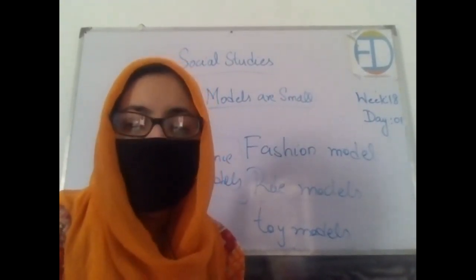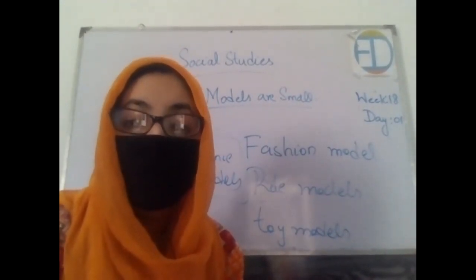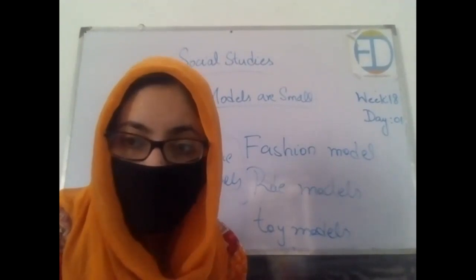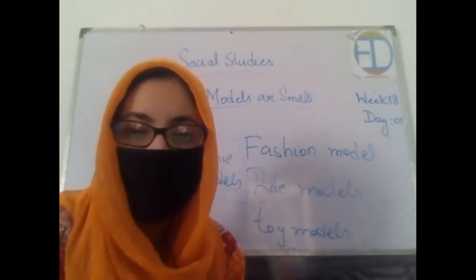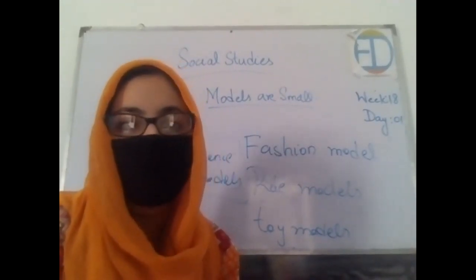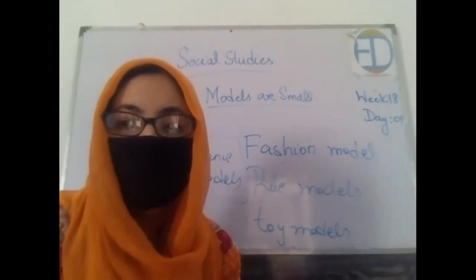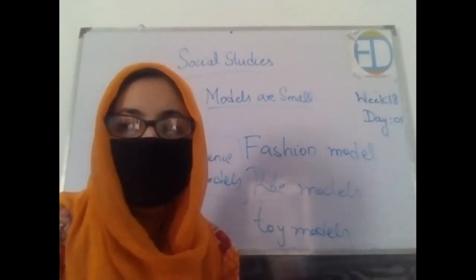So in this manner, we can easily identify the things, and models basically tell us about the real things. They represent the real things, and with the help of that we can easily come to know what the different things are, what the different processes are, and how they keep on going in real life. So models are very important.